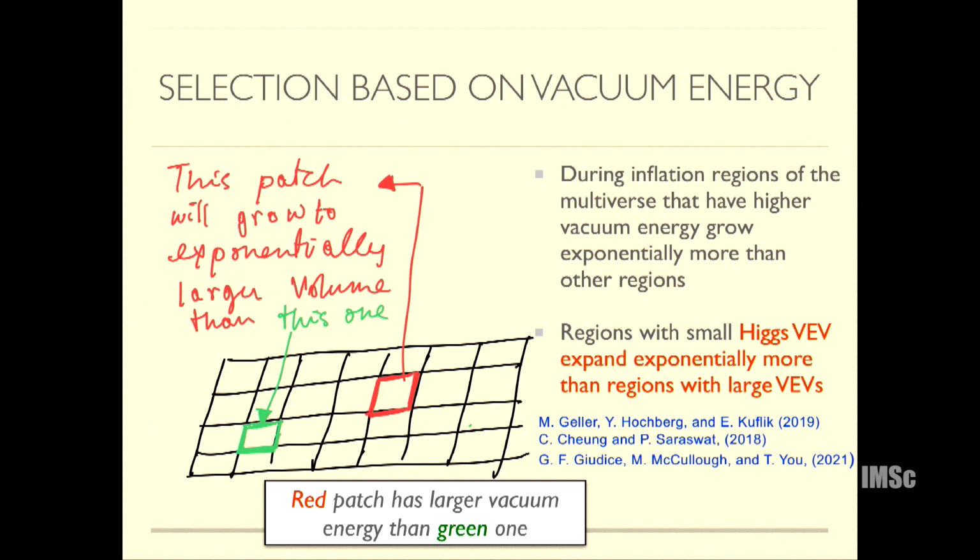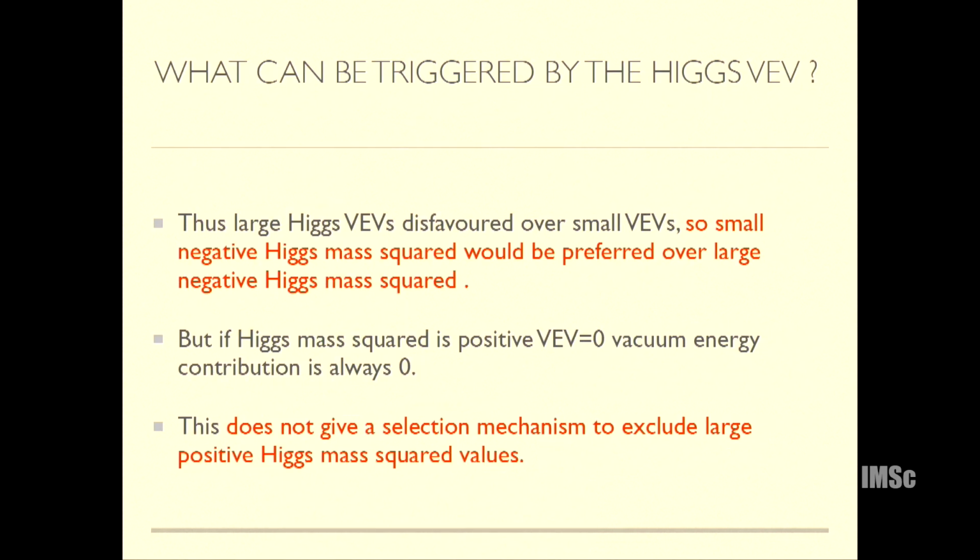And then you can see that the effective parameters in each of these patches are different, and if in one the vacuum energy is much bigger than the other, because of exponential expansion, in a very short time this patch will dominate everything. So this kind of mechanism was used here, but in a very different setup that maybe I'll briefly mention. So we borrow this idea from these papers, but we try to construct a very simple example of a model.